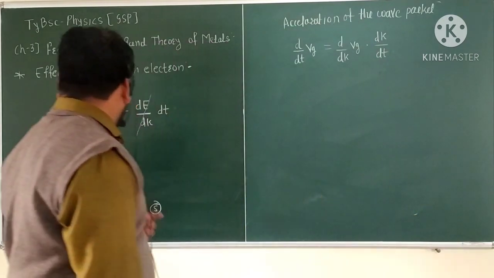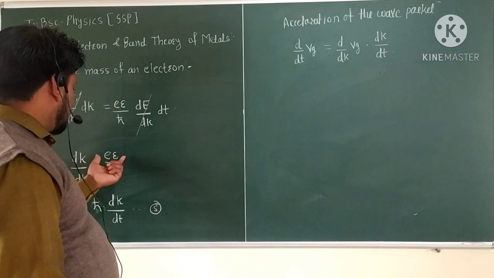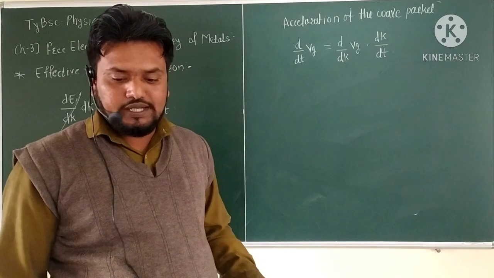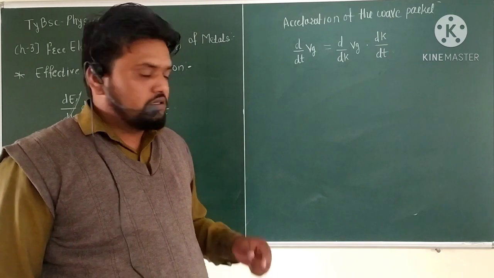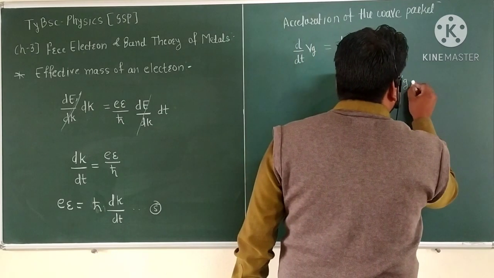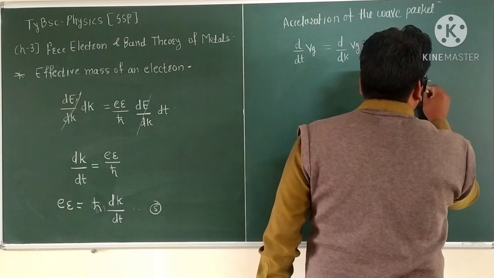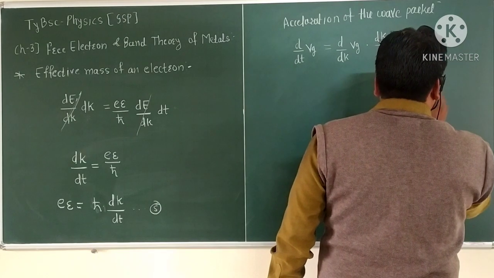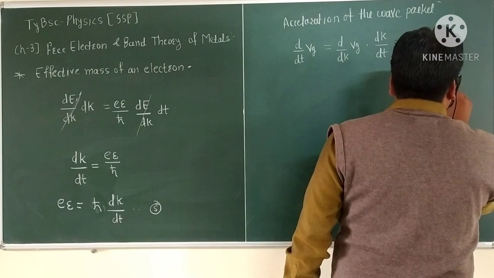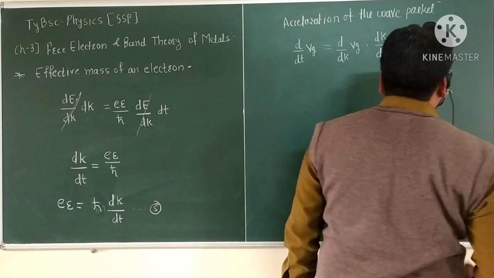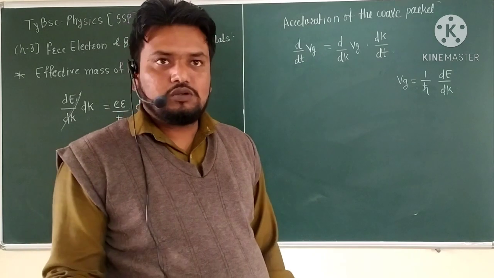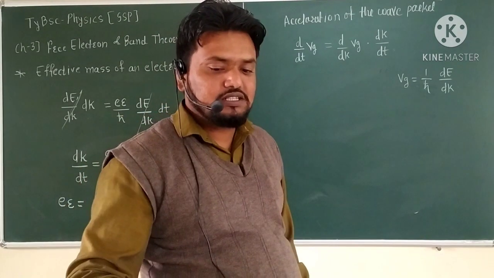And the dk by dt value is nothing but E epsilon upon h cross. You have to know that the Vg value is 1 upon h cross times dE by dk, so we put this value in the next equation.